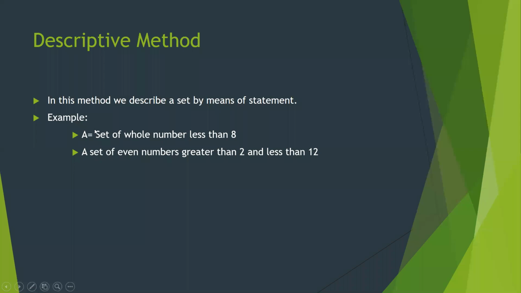We can write it in two ways: either A is equal to the set of whole numbers less than 8, or we can also say a set of even numbers greater than 2 and less than 12. This method is called the descriptive method. Clear, everybody?